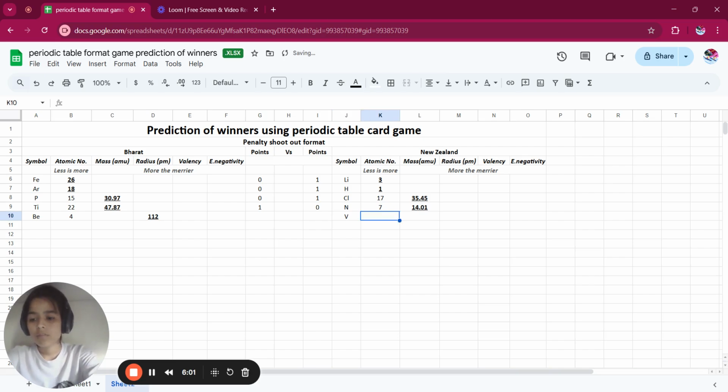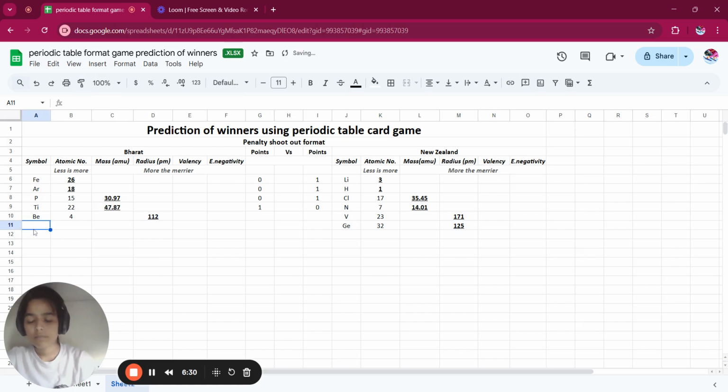Vanadium 23, 171. Next, New Zealand again. Germanium 32, 125.